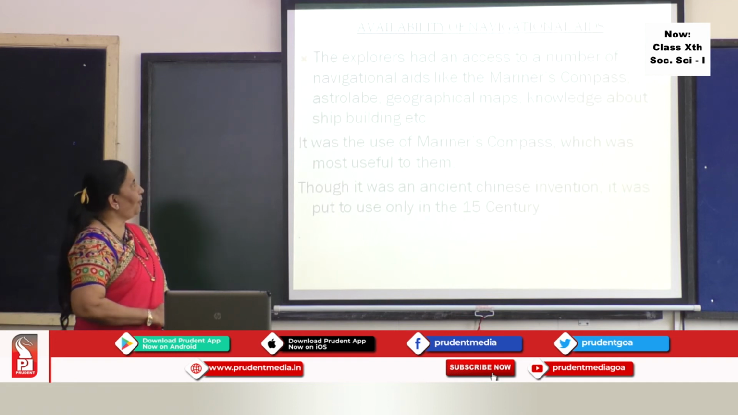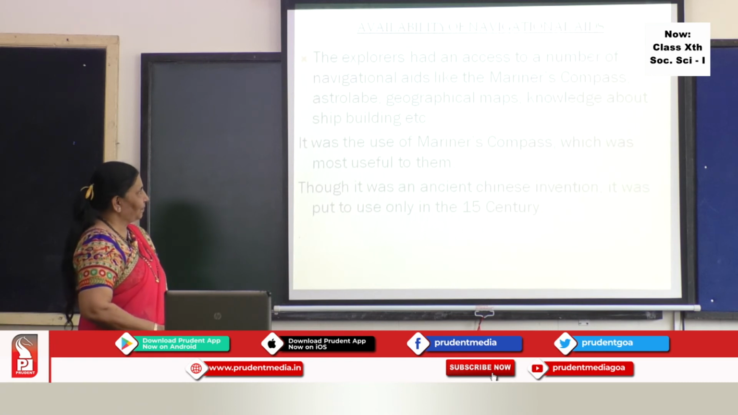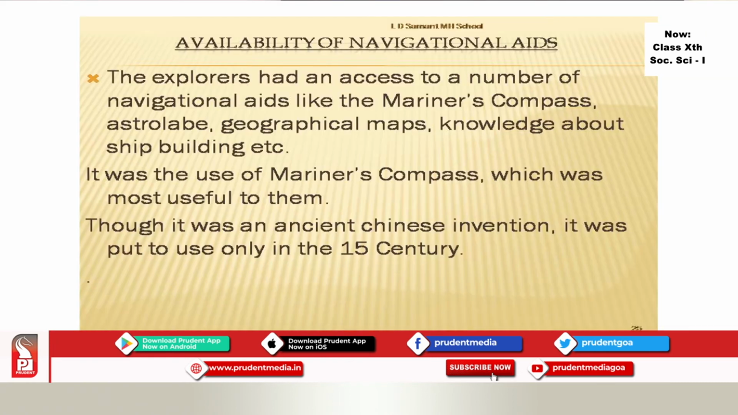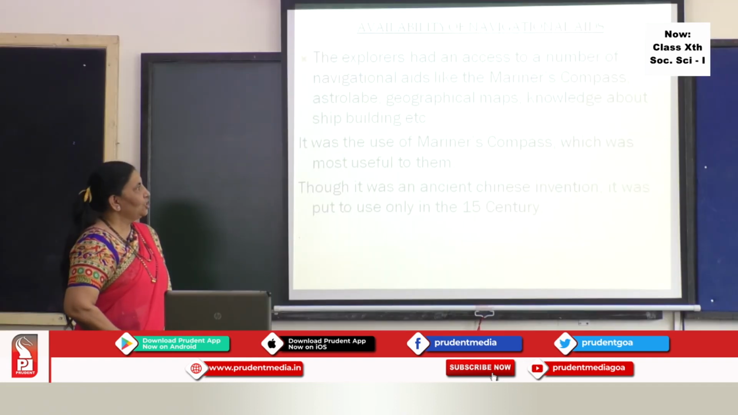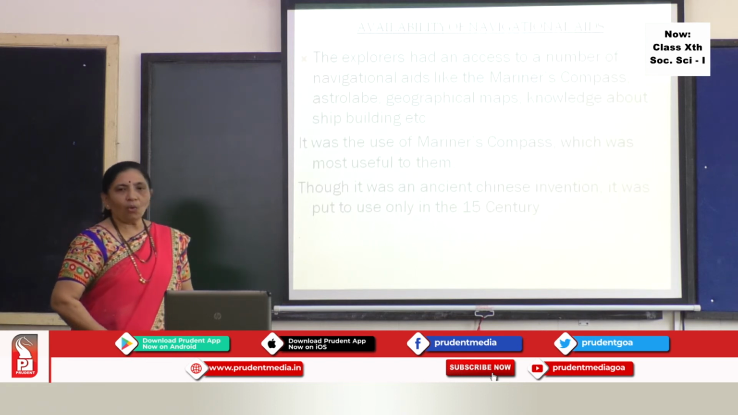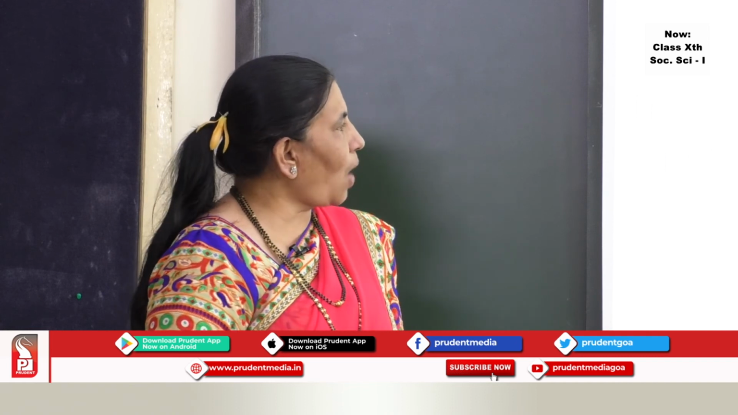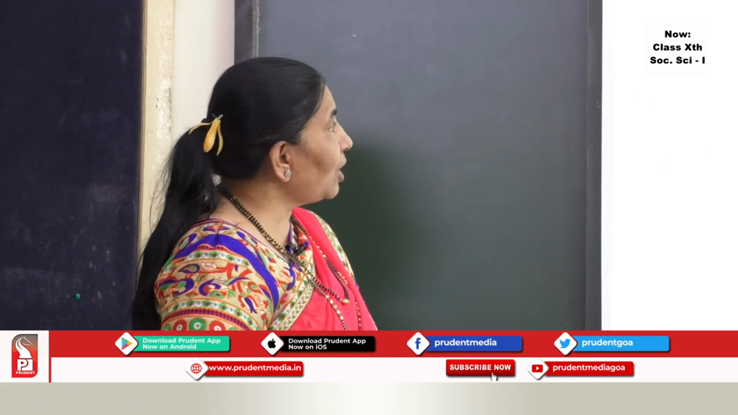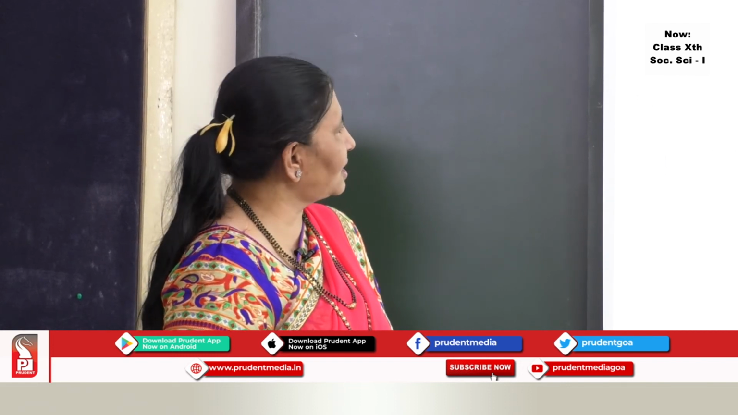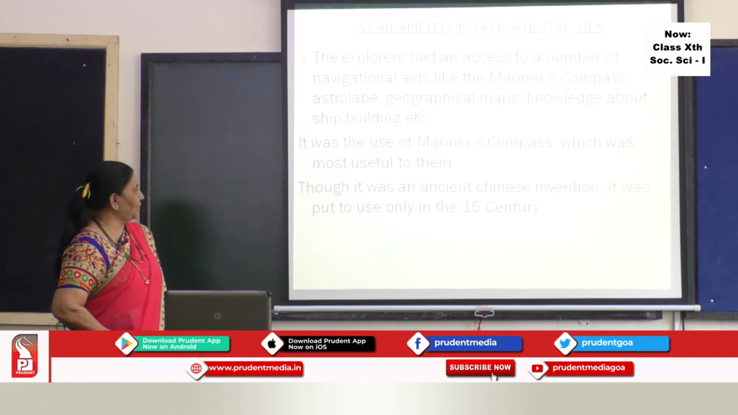The next important cause was the availability of the navigational aids. Now, which navigational aids were used? The explorers had access to a number of navigational aids like the mariner's compass, astrolabe, geographical maps, and knowledge about shipbuilding. Now, all this was helping the explorers. We are going to see now how this helped. It was the use of the mariner's compass which was the most useful to them.